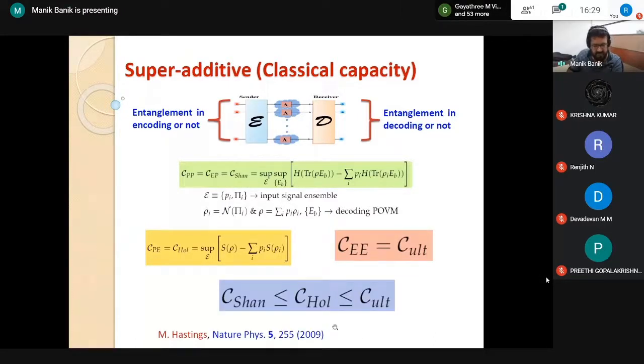And in 2009, Hastings actually established that these inequalities are strict, meaning there exists a channel for which this ultimate capacity will be strictly greater than the Holevo capacity, which in another sense establishes the superadditivity of classical capacity.